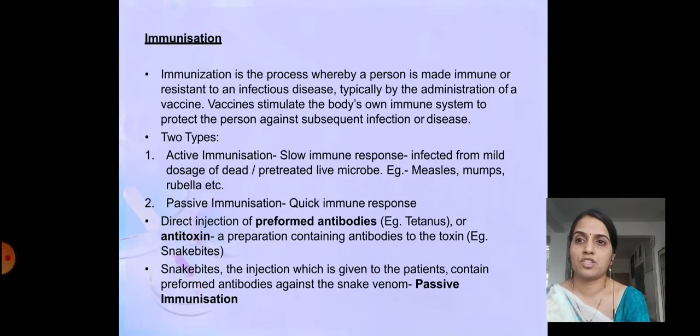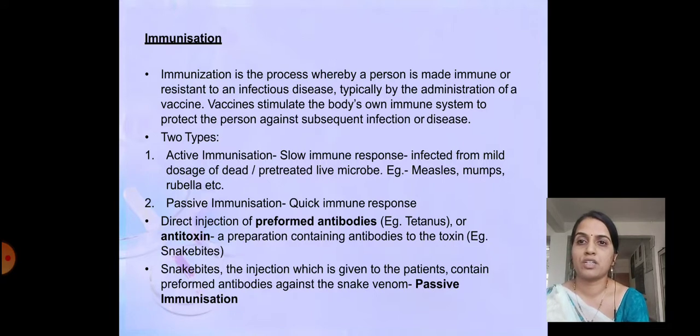Second practice is immunization. Immunization is the process whereby a person is made immune or resistant to an infectious disease, typically by the administration of a vaccine. Vaccines stimulate the body's own immune system to protect the person against subsequent infection or disease. So immunization is nothing but the process of injecting the antigen in the body and developing the immunity of the body through vaccination. There are two types of immunization, active immunization and passive immunization.